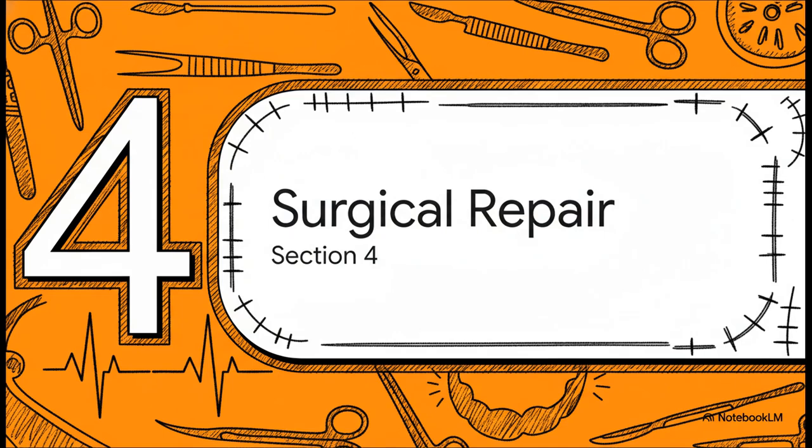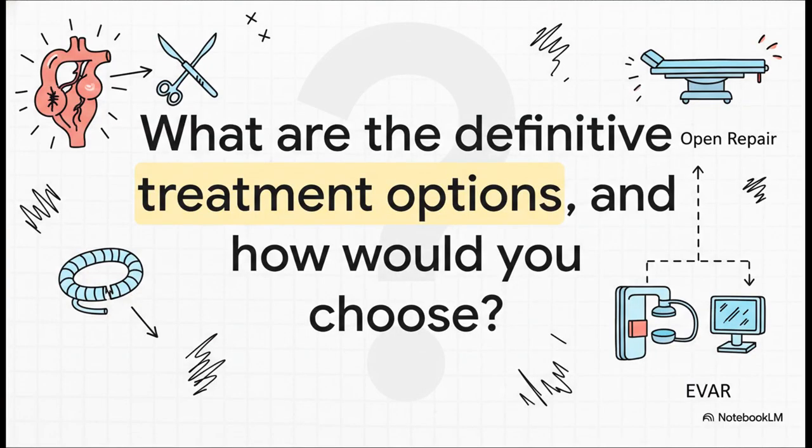Good. You've made the decision to operate immediately. You're now in the operating theater. So what are the definitive treatment options on the table for a ruptured AAA? And more importantly, for this specific unstable patient, how are you going to choose?